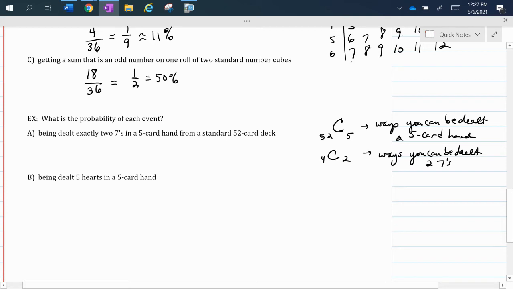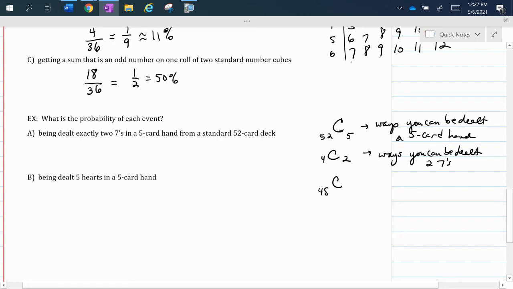And then what's going to happen is you are being dealt 3 other cards besides those 2 7s. So we take out the 4 7s that we don't want, because you want 2 7s and then you want 3 of something else. So we're going to take out those 4 7s from 52, and that leaves 48.